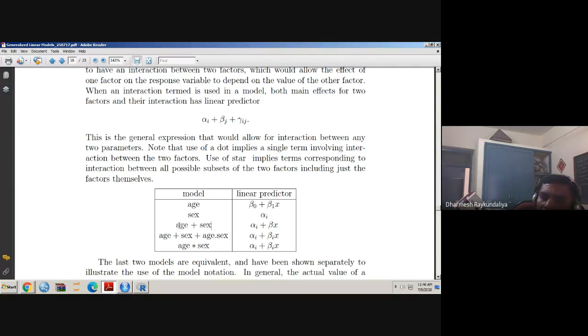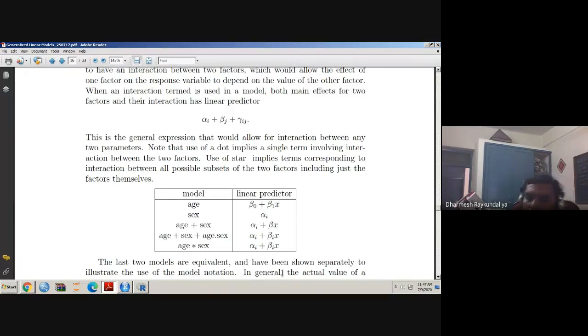But if you have age as well as sex both, then we have this form. If you are looking for the interaction effect, main effect of age, main effect of sex, and interaction between age and sex, dot means it is purely interaction between them. Then the form of the linear predictor is alpha I plus beta I x. And if you are writing age star sex, it means all possible main effects of the variable age and sex, and all possible interaction effects. That means this is nothing but this, and that is how the linear predictor is the same.